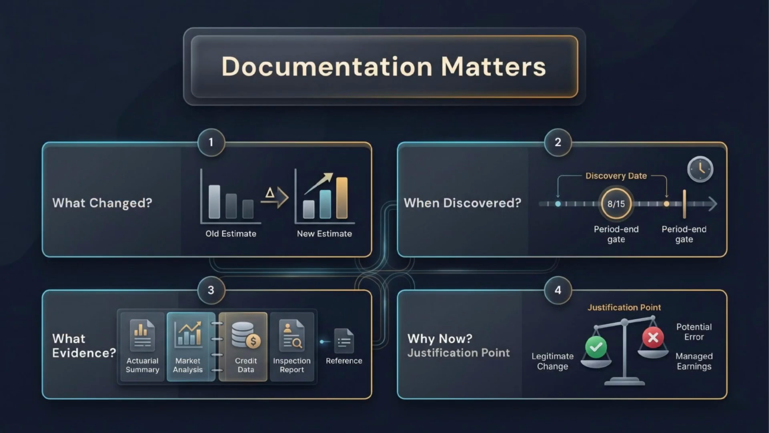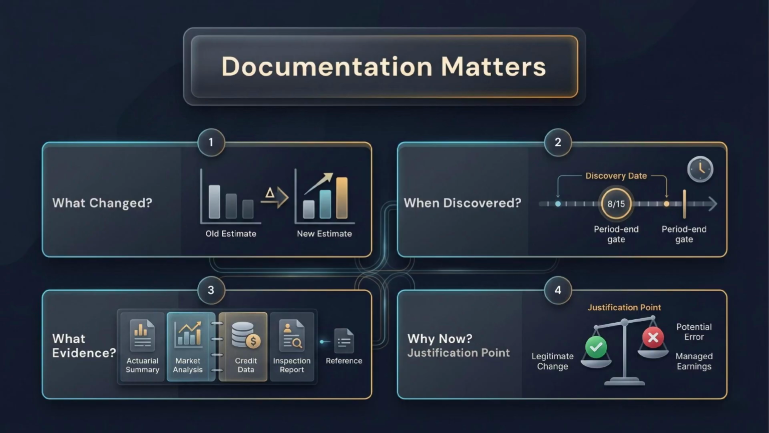Documentation matters because estimate changes can be abused if they are not supported. A good accounting file should answer four questions. What changed? Identify the specific estimate and quantify the old and new amounts. When was it discovered? Timing decides which period absorbs the adjustment.